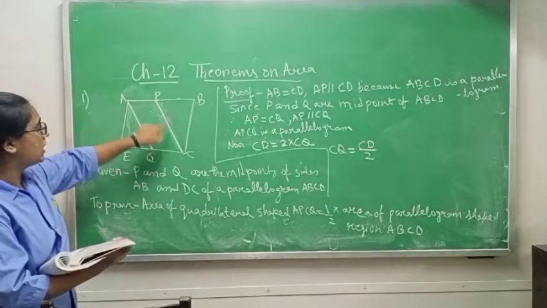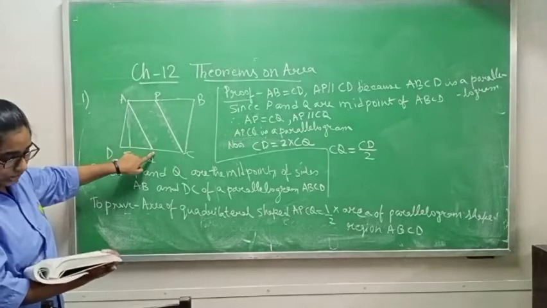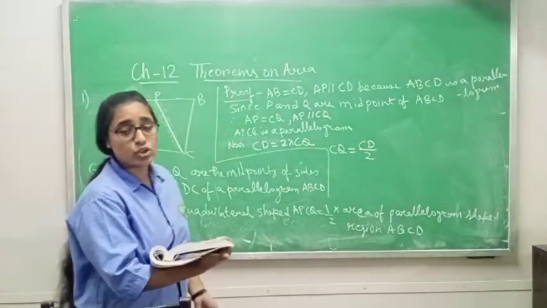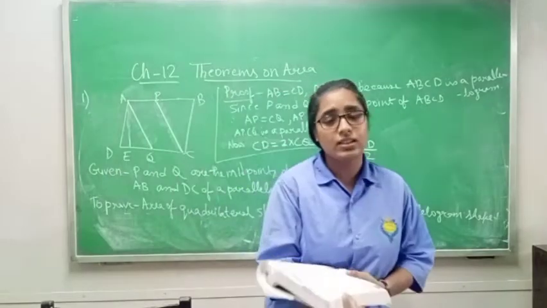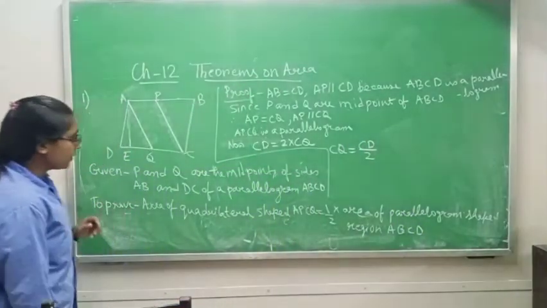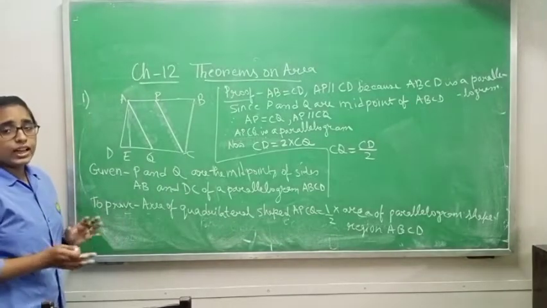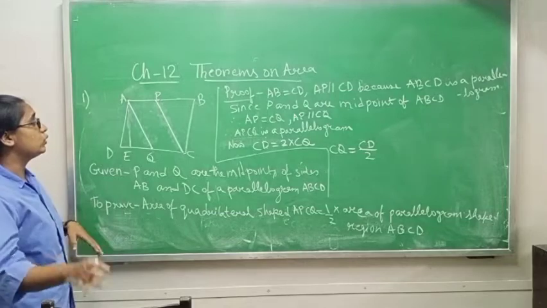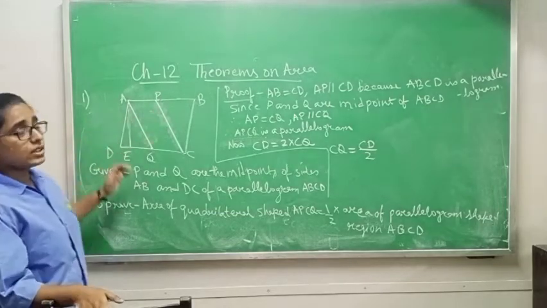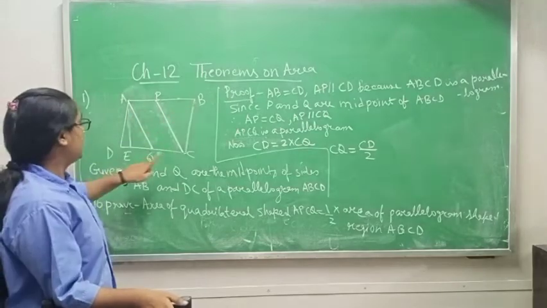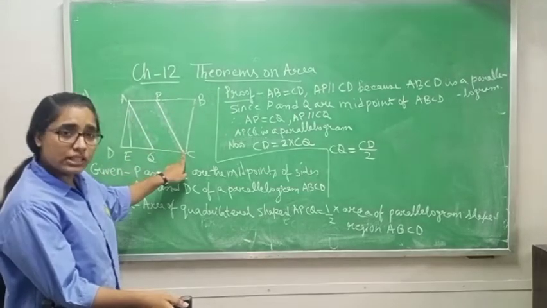So APCQ is equal to half of the area of the parallelogram shape ABCD. Now, first of all, again I am telling you what all things are given to you in the question: ABCD is a parallelogram, P is the midpoint of AB, Q is the midpoint of CD.